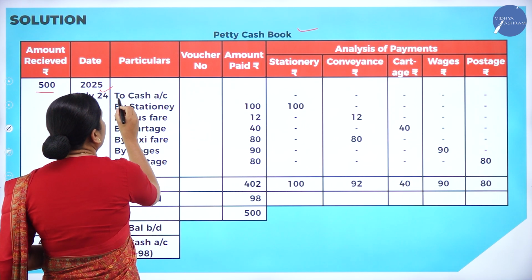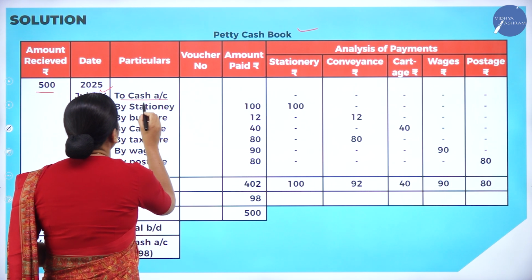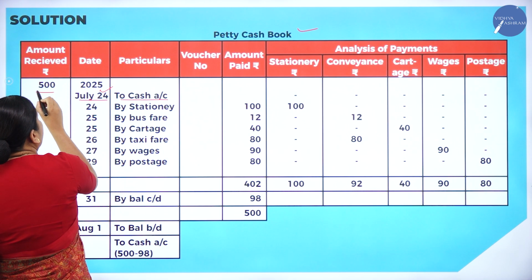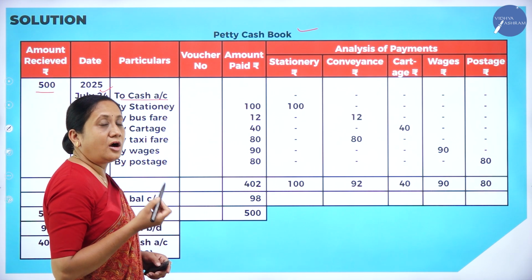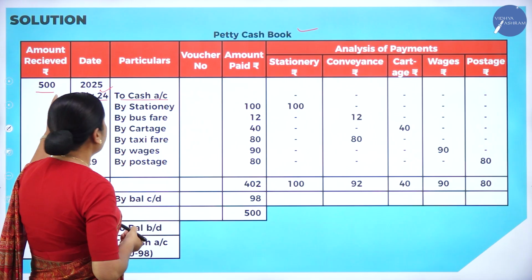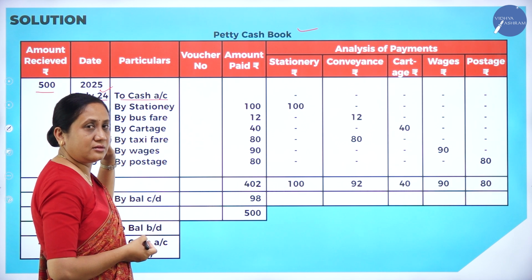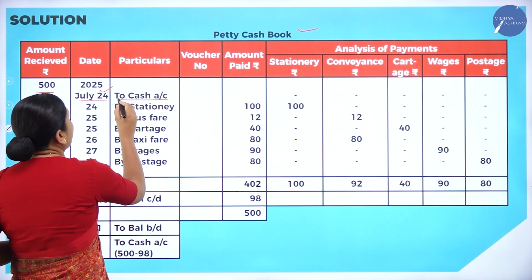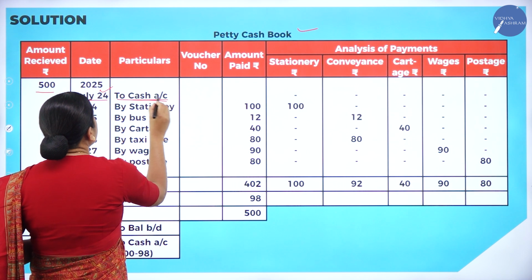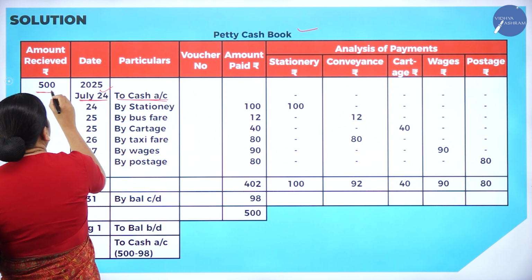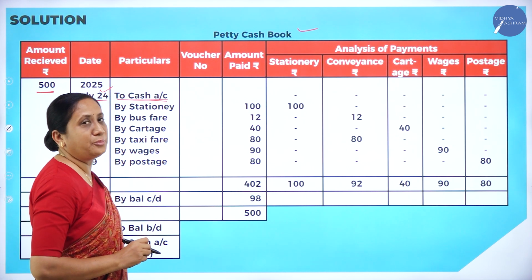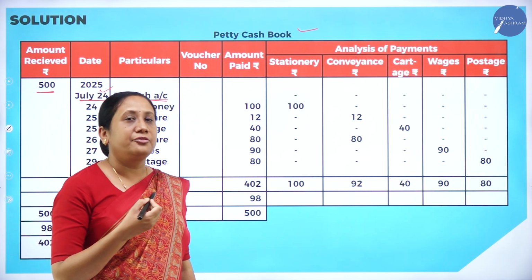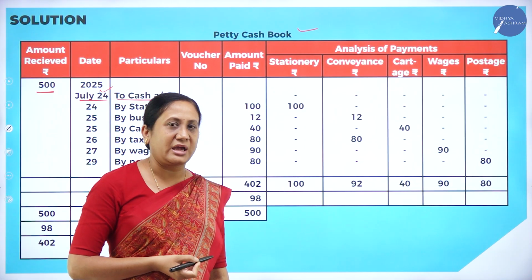That is why we have to enter it as 'to cash account' when we have received, July 24th. 500 rupees we are receiving from the chief cashier to the petty cashier. That is why we make an entry to cash account, July 24, 500 rupees. This is the entry we have made for the amount received by the petty cashier from the main cashier.